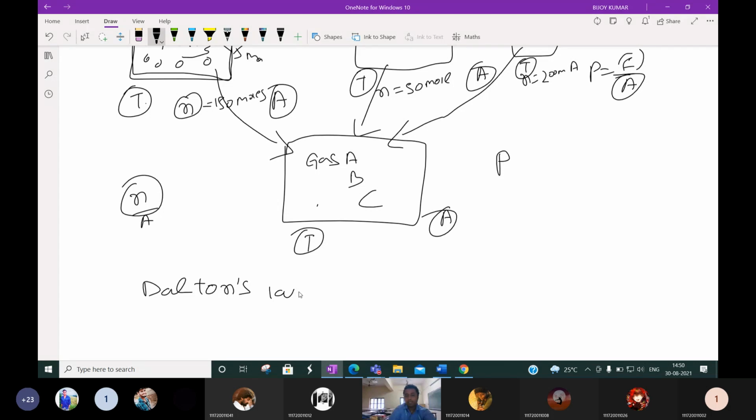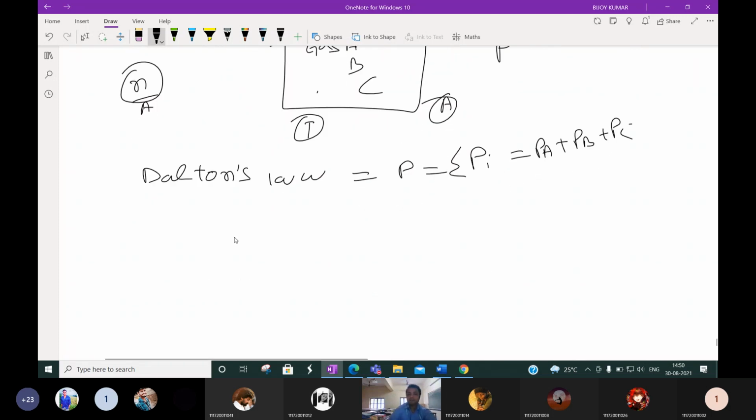According to Dalton's law, the total pressure exerted by a mixture of non-reacting gases will be equal to the summation of individual pressures, or you can say PA plus PB plus PC, where PA, PB, PC, or you can say Pi, with i representing A, B, C, is nothing but called partial pressure.